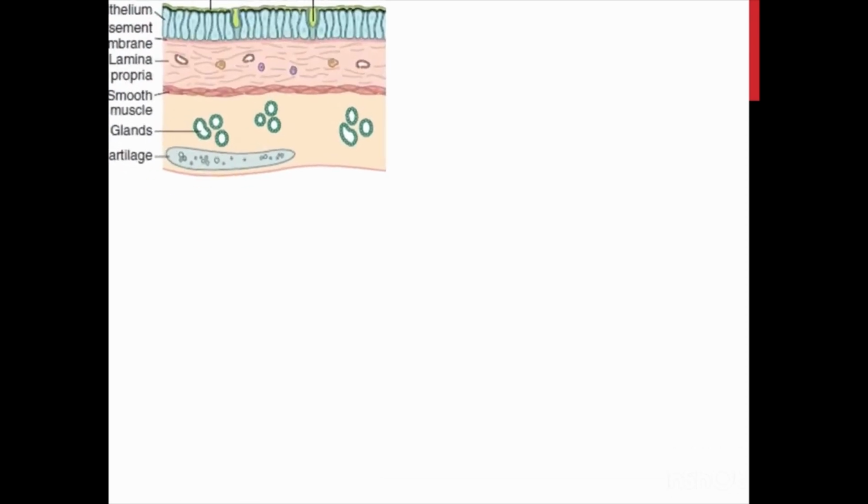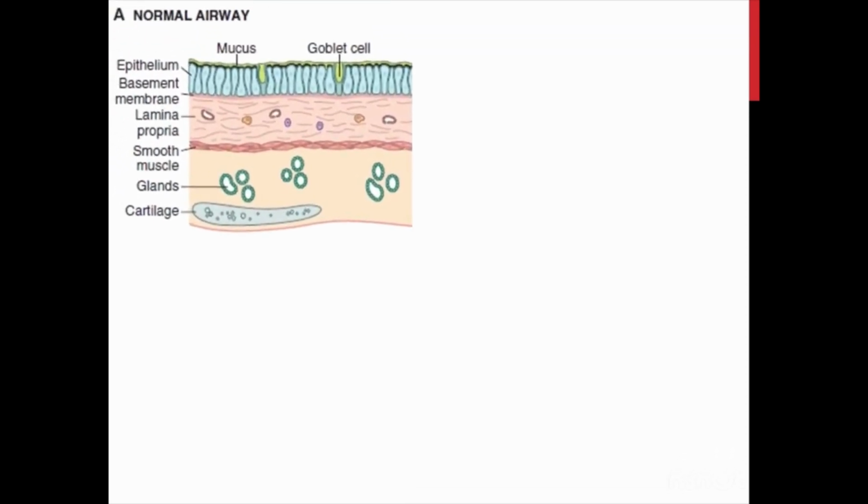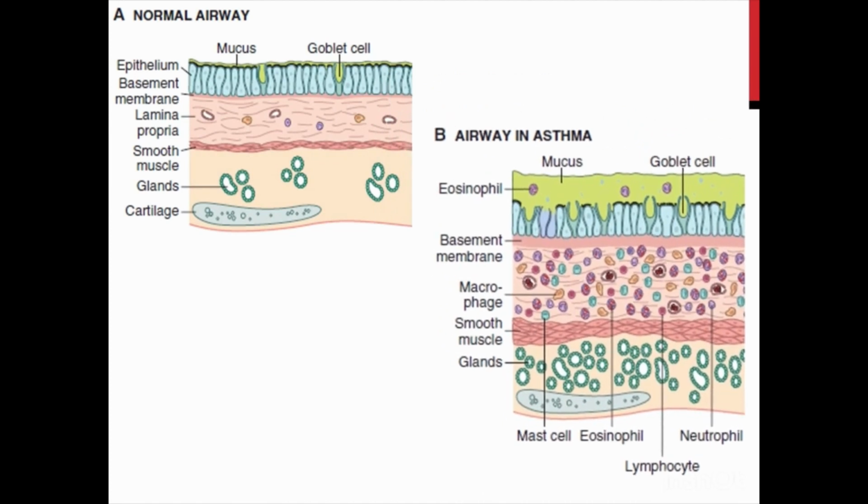This figure shows a comparison of normal airway to the left and an airway involved by asthma to the right. As you can appreciate in the right figure, there is a green layer of mucus overlying the surface epithelium. Asthmatic airways are marked by accumulation of mucus in the bronchial lumen. Usually this happens secondary to the increased number of the mucus-secreting goblet cells in the mucosa and hypertrophy of the submucosal glands. The mucosa here is seen just below this thick layer of mucus and shows frequent mucus-secreting goblet cells.